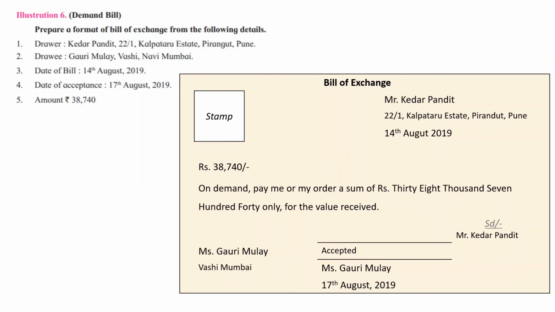Now what is the meaning of endorsement? We are going to discuss in the next lecture. Don't worry about that particular concept. We are going to discuss it in detail. What are the different things which will happen to a bill of exchange once it is drawn and accepted, and accordingly how the accounting entries will be passed.